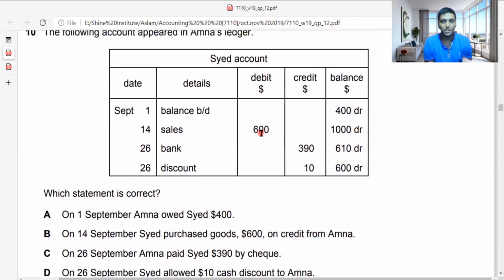Now students get confused. Now this is a sale. How can it be a purchase? That's what they always think. Now see from Sayed's point of view, Sayed is taking $600 worth of goods from Amna. For Amna's account, Sayed is a credit customer, right, guys?